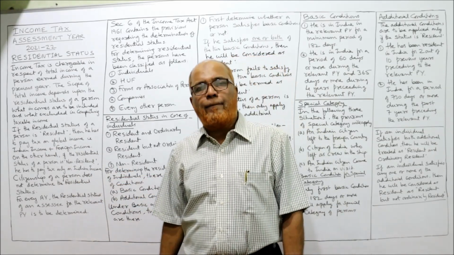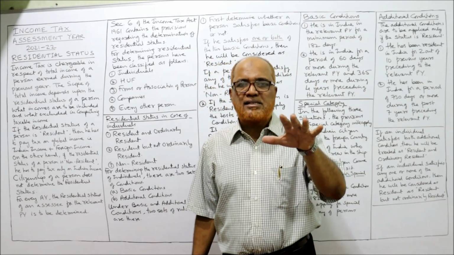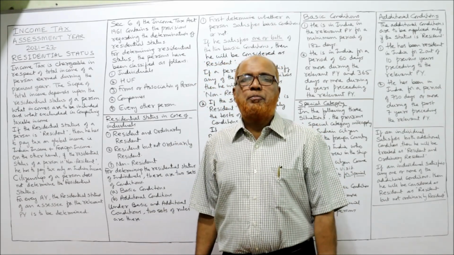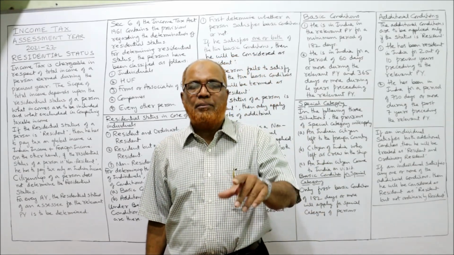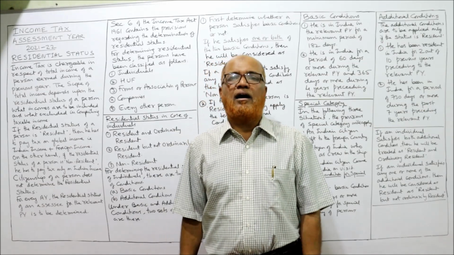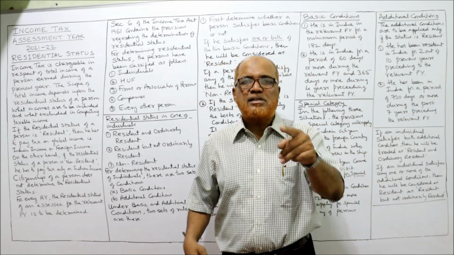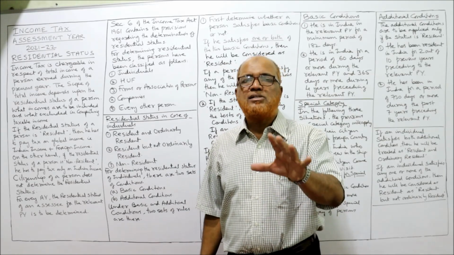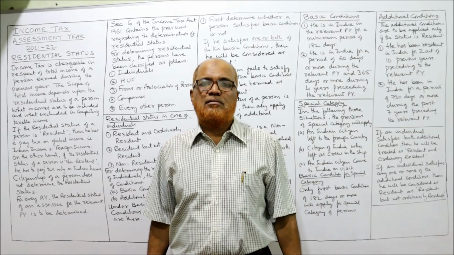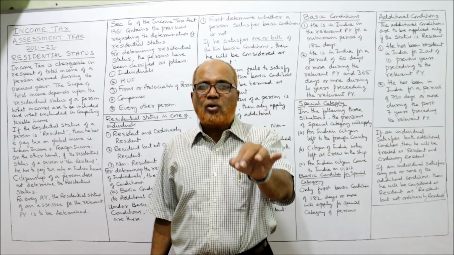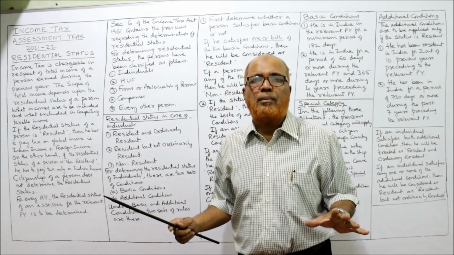Now, if the residential status of the person is resident and ordinary resident in India, then he has to pay tax on global income. Global income means wherever he has earned the income, he has to pay the tax in India, whether it is Indian income or foreign income. On both incomes he has to pay the tax in India because he is an ordinary resident. Suppose the person is non-resident, he has to pay tax only on Indian income. Foreign income is not taxable. That is a broad rule you have to remember.